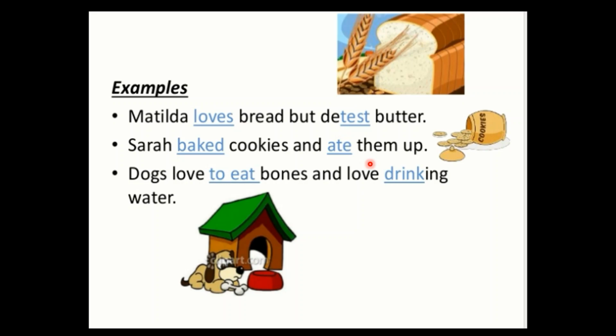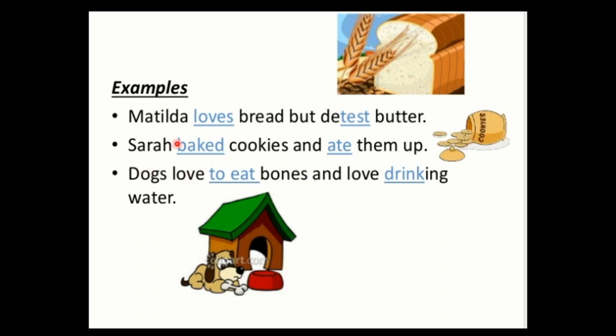Matilda loves bread, but she detests butter. You see here, loves and detests. These are two verbs. These are joined by this conjunction, but. Sarah baked cookies and ate them up. So here baked and ate, these are two verbs. So these are compound verbs and these are joined by this conjunction and. Dogs love to eat bones and love drinking. So here eat and drinking, these are two verbs, but these are done by one subject, which is dogs.